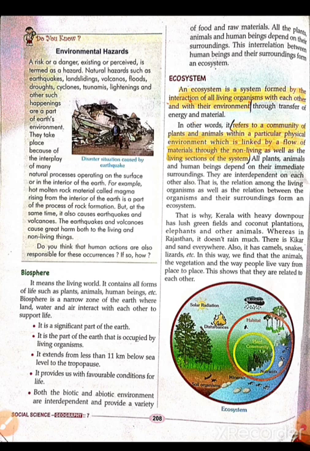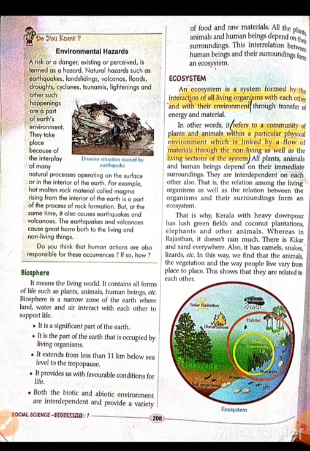It is the part of the earth that is occupied by living organisms. It extends from less than 11 kilometers below the earth's surface to the tropopause. So it covers a very small area, about 11 kilometers from sea level to the tropopause. It provides us with favorable conditions for life. It is the place where life is possible, and it is full of plants and animals, right?